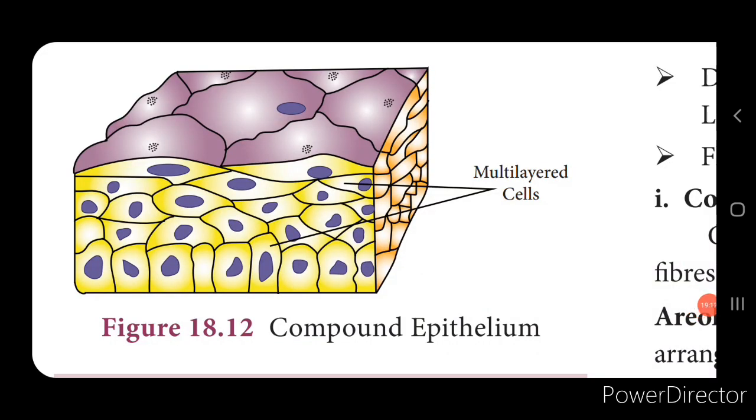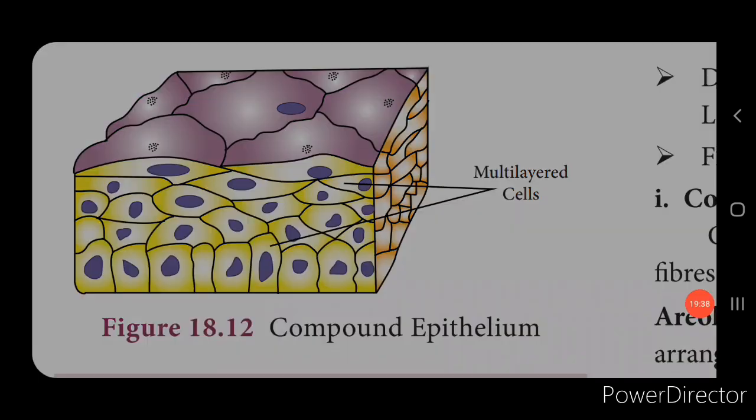Next is the compound epithelium. This consists of more than one layer of cells. You can see it is a multi-layered cell arrangement. The main function of this compound epithelium is to protect the inner tissues from mechanical injury and chemical injury. Now this can be found in the buccal cavity, pharynx, and also as the dry surface of the skin.